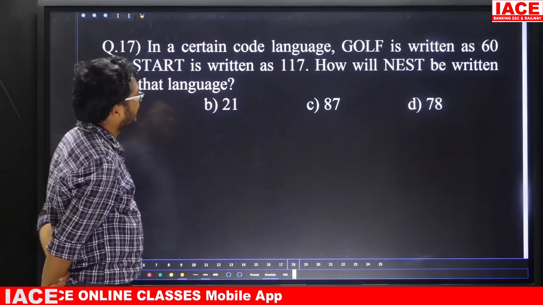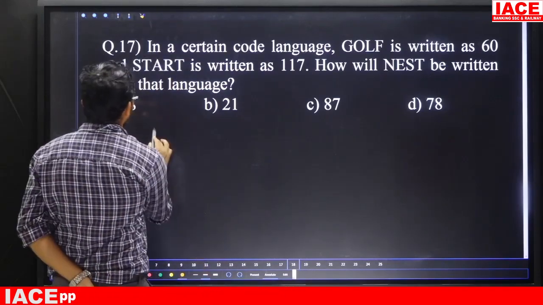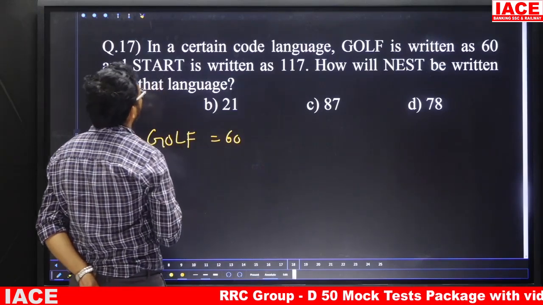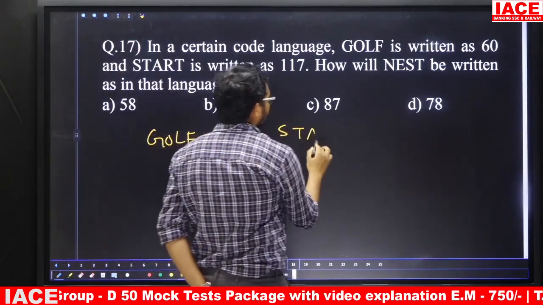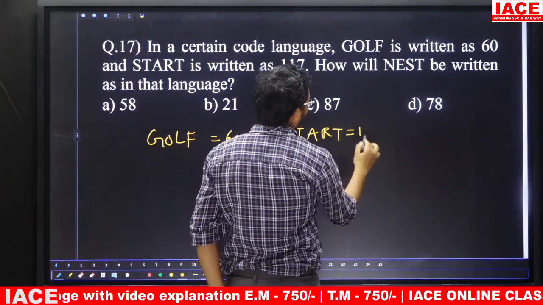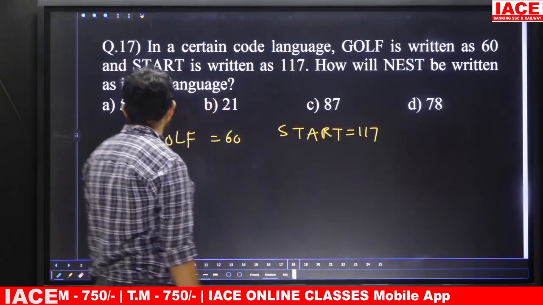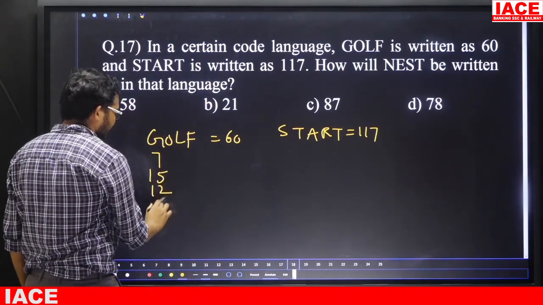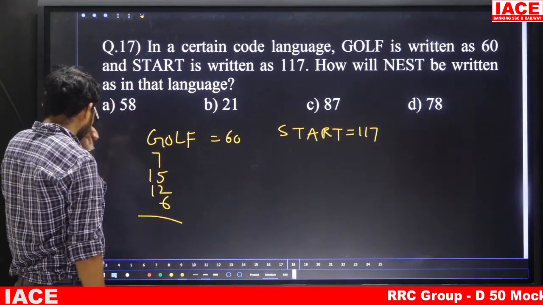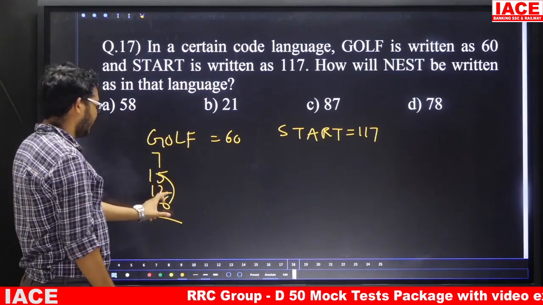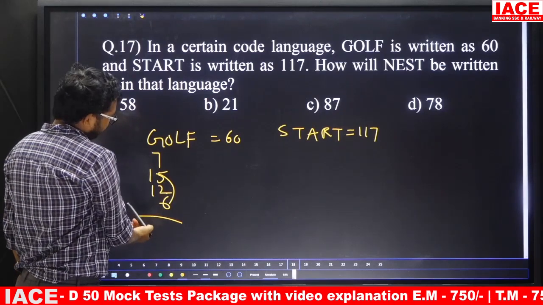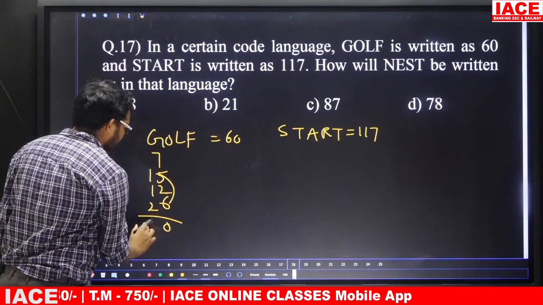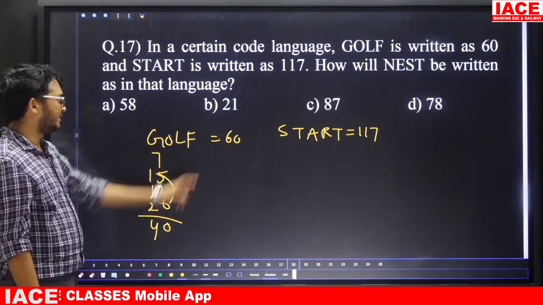Question number 17. In a certain code language, GOLF is written as 60. Next, START is written as 117. Suppose we check the logic. G face value 7, O is 15, L is 12, F is 6. The total is 40, but they have given 60.